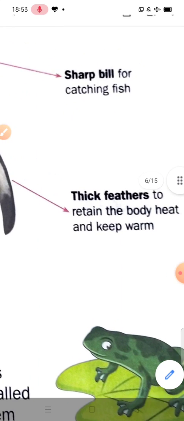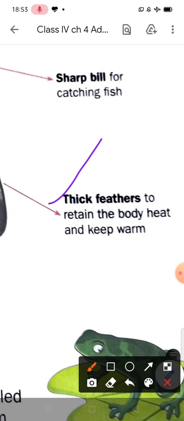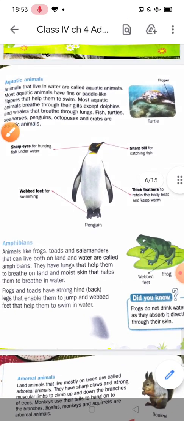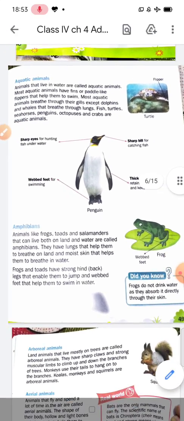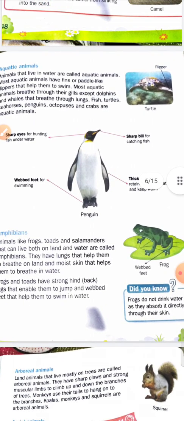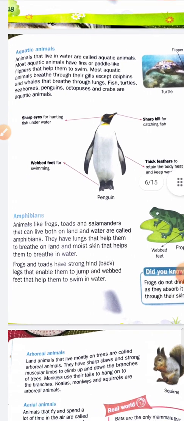So a penguin has many features to survive in a cold region: sharp eyes, webbed feet, sharp bill and thick feathers.